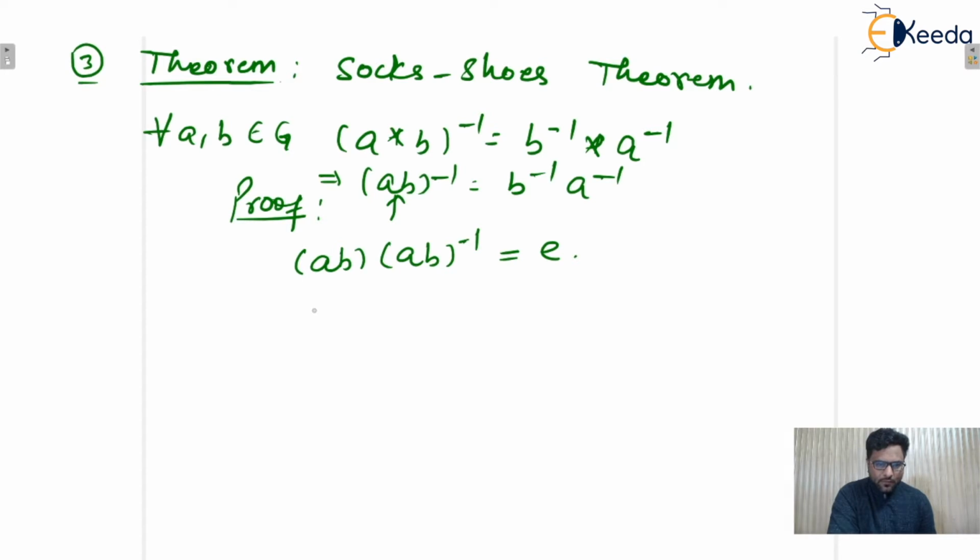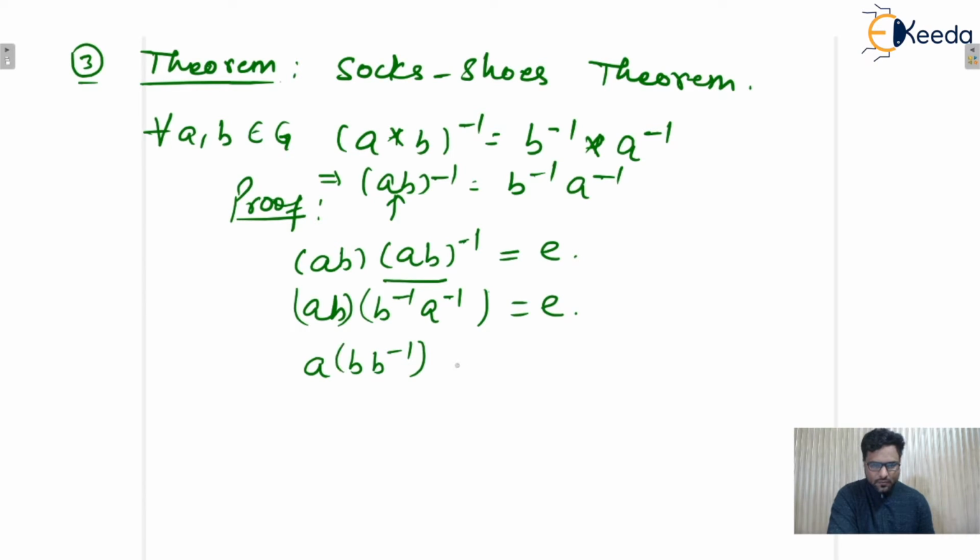Now you only tell me, we can write it like that. If we write B inverse A inverse, that is equal to the identity element. So we know a group is associative. So we can write it like that or not? Yes or no? Now B inverse times B becomes the identity element, and again this becomes A inverse, and A inverse times A is E, that is equal to the right hand side.